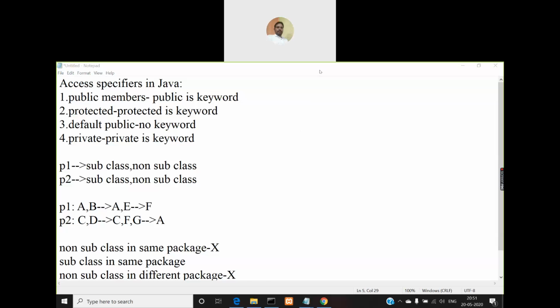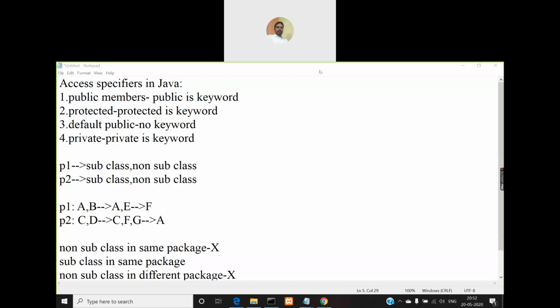Yeah, we can call them non subclasses. They are simply non subclasses in the same package, because all the classes that we defined so far are put in which package? Default package, right? That means all the classes are in the same package.